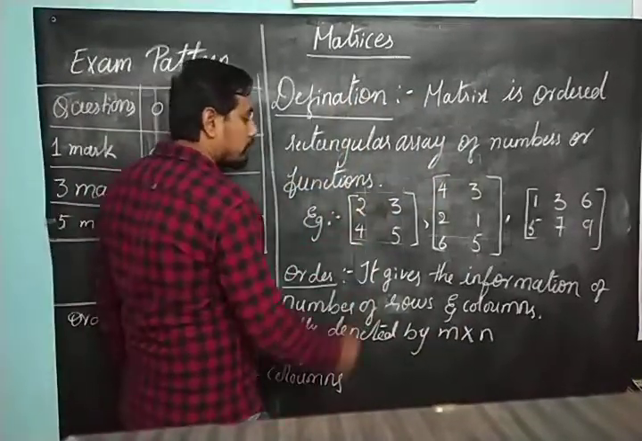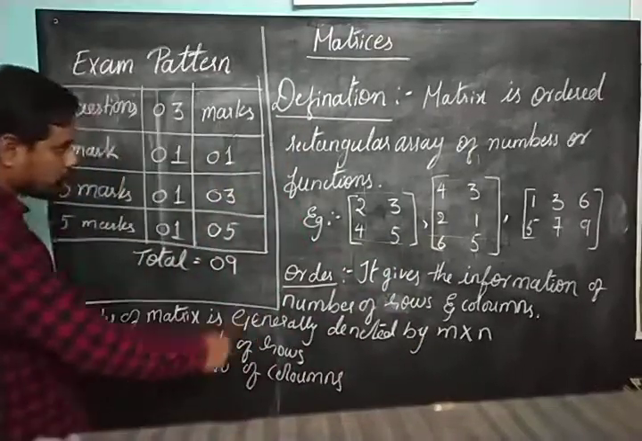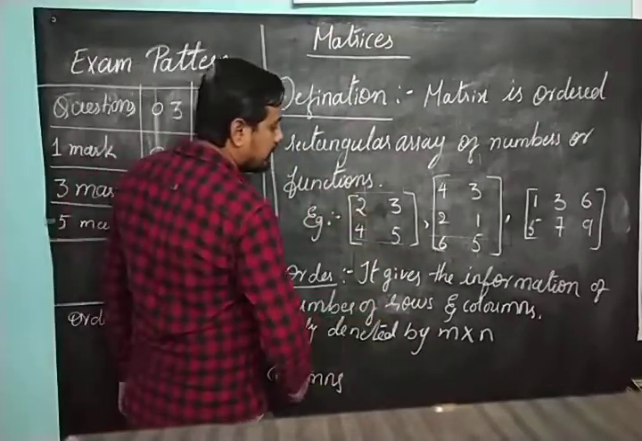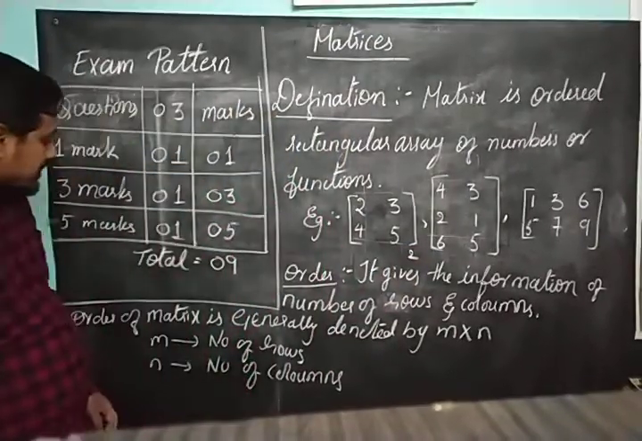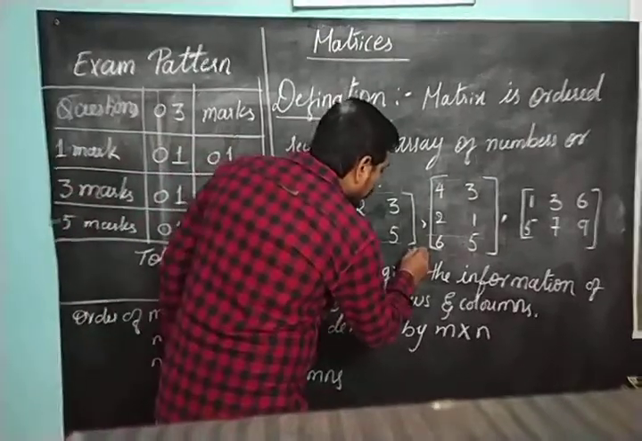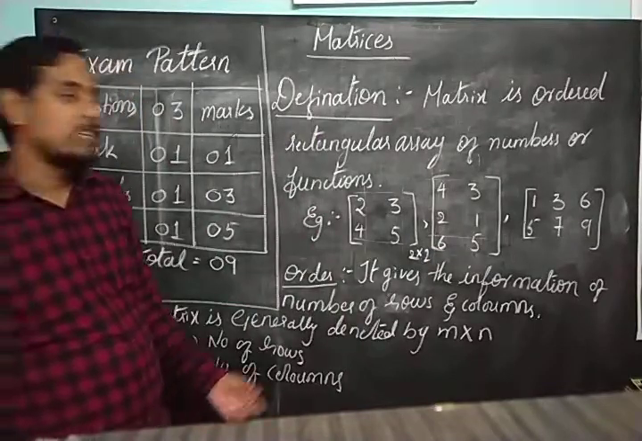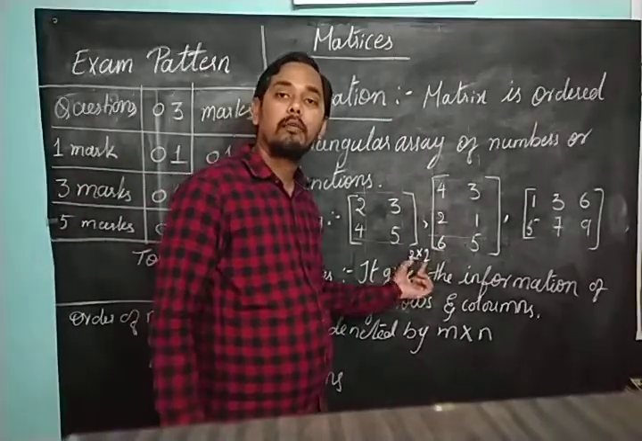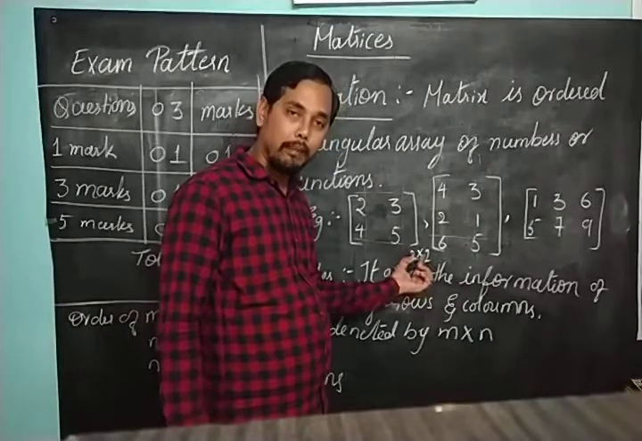So coming to this, what will be the order of this matrix? m represents the number of rows. How many rows are we having? 2. And n represents the number of columns. How many columns are we having? That is also 2. So order is 2 cross 2. And definitely it has to be written on the right bottom corner of the matrix.